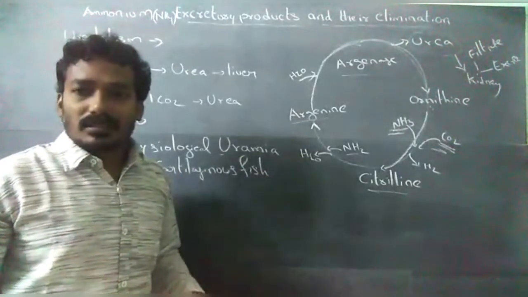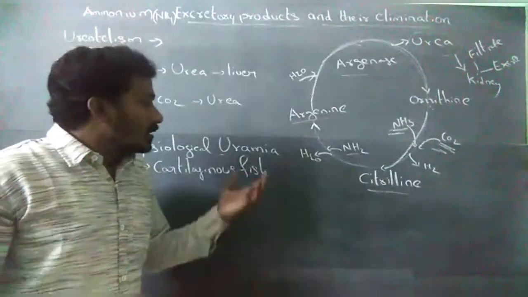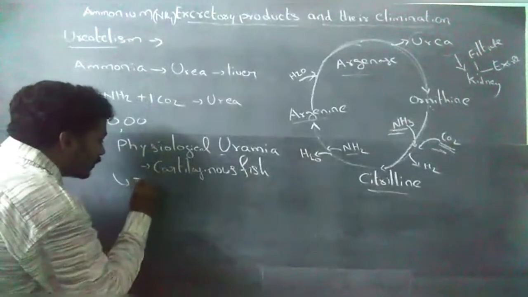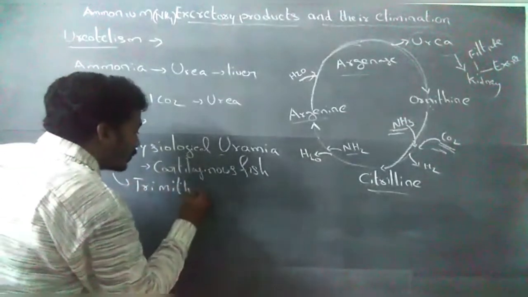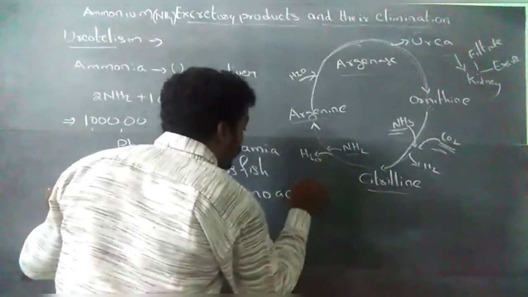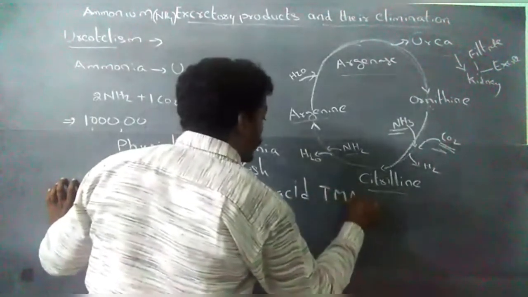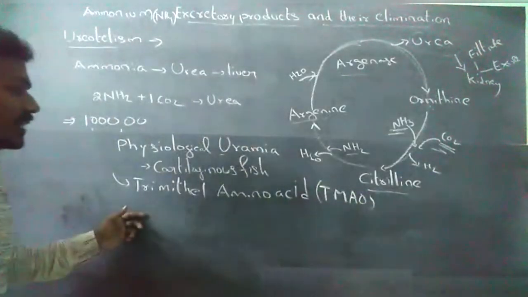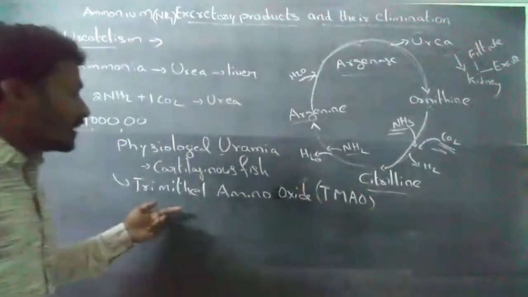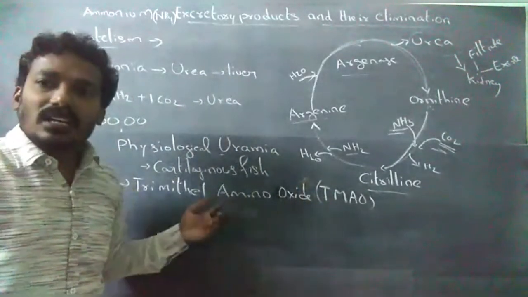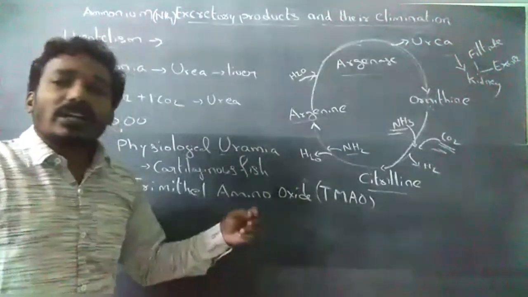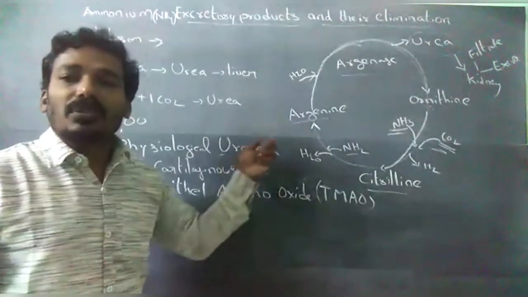Urea damages body proteins, so these proteins are protected by trimethylamine oxide. Trimethylamine oxide is present in these organisms and protects the body proteins from the effect of urea.